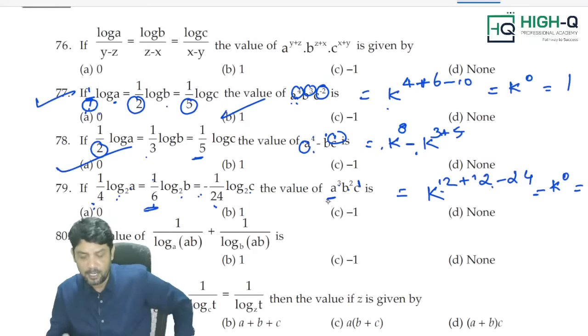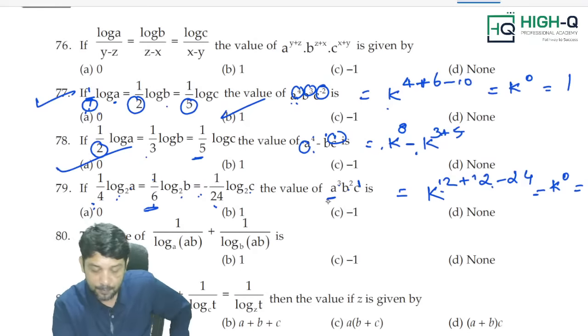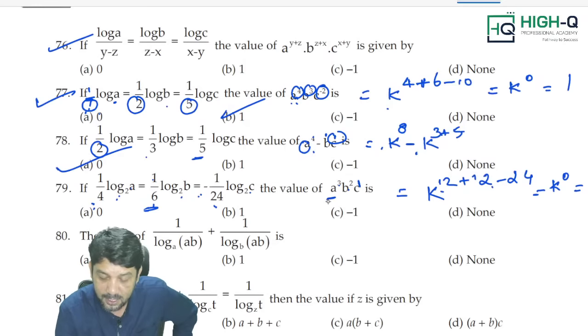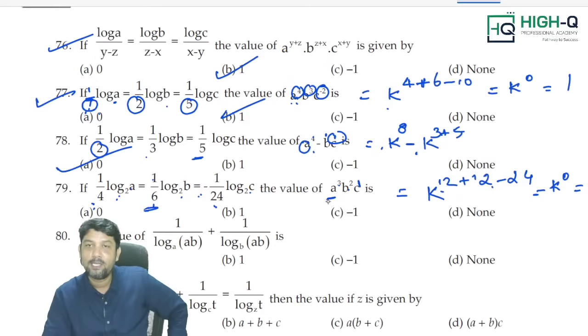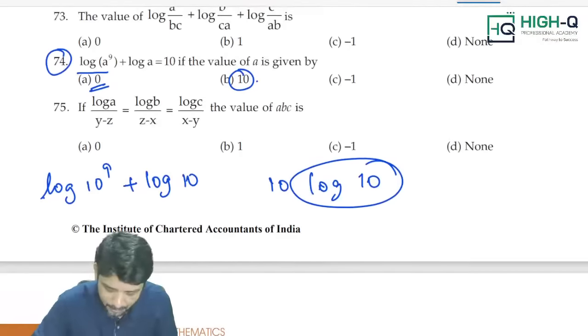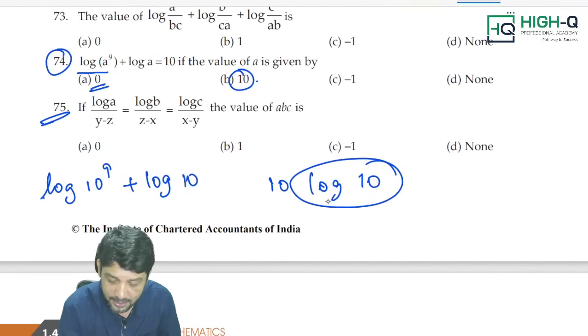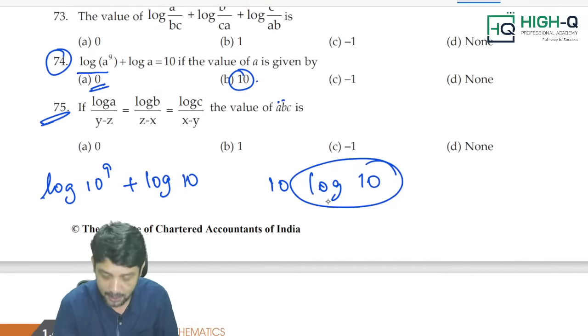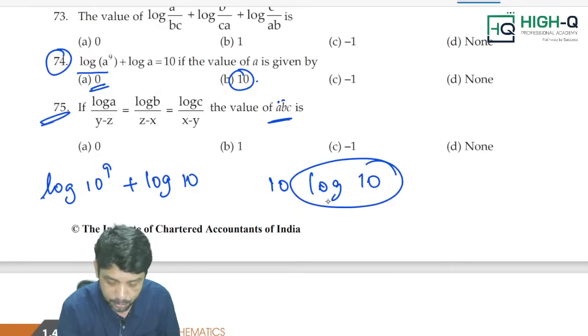Sir, if such kind of questions are coming, even this is also of the same type only. So, instead of solving it, can I mark directly as 1, sir? Why we have to waste that time also? Of course, you can mark 1. You no need to waste that time. For example, can you please give me the answer for 75th? Sir, similar type of question, A, B, C. Of course, answer is 1, sir.